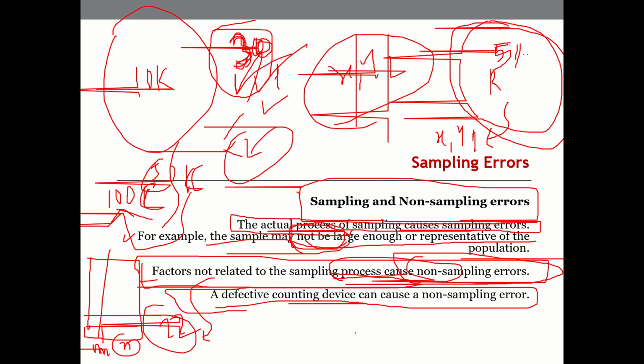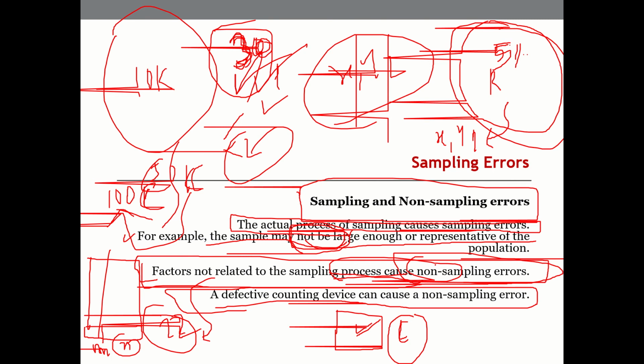Those devices also have some issues or errors, and they need to be calibrated. Probably you must have heard the word calibration. So whether the device is calibrated or not needs to be checked, so that the instrument is error free and we can use it for data collection and so on.